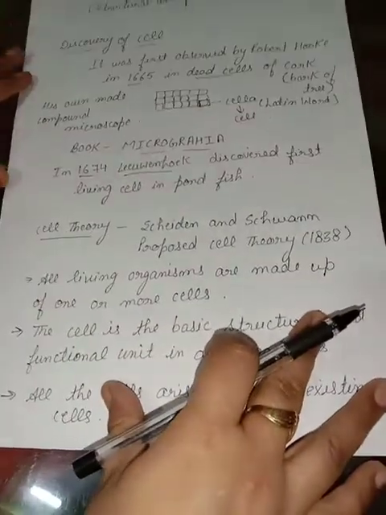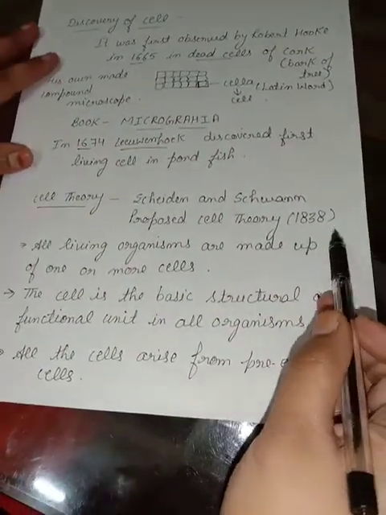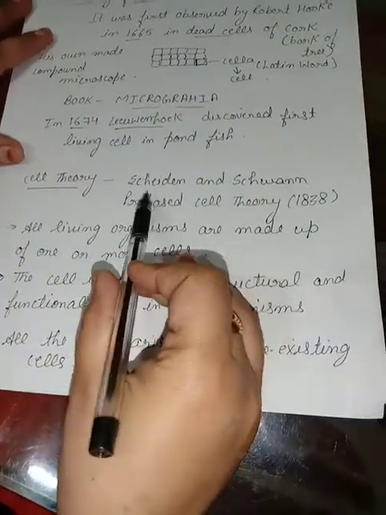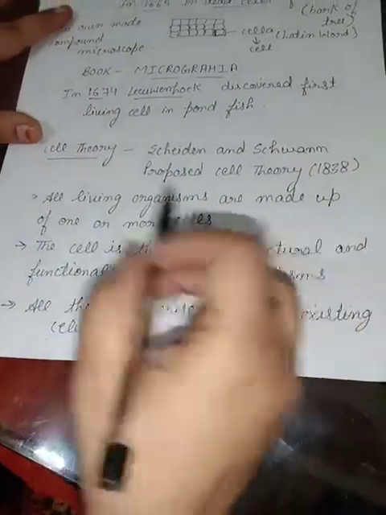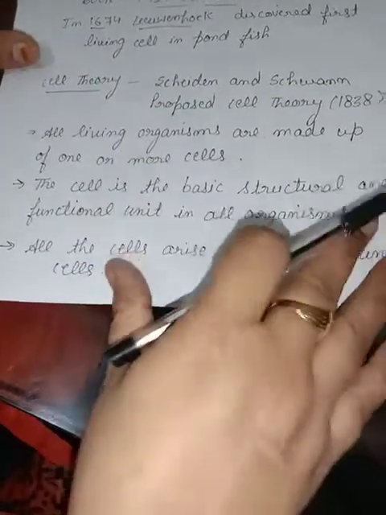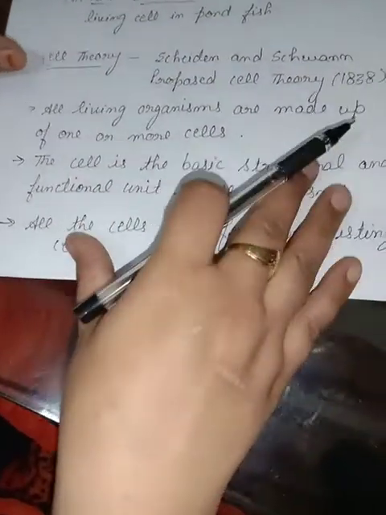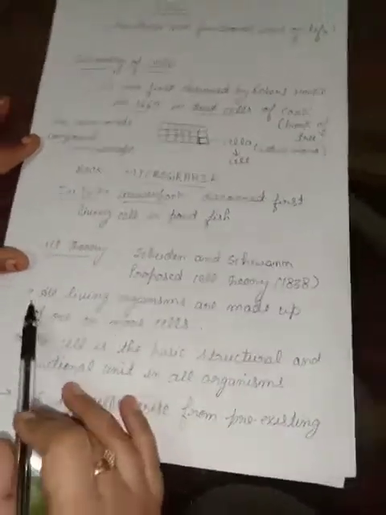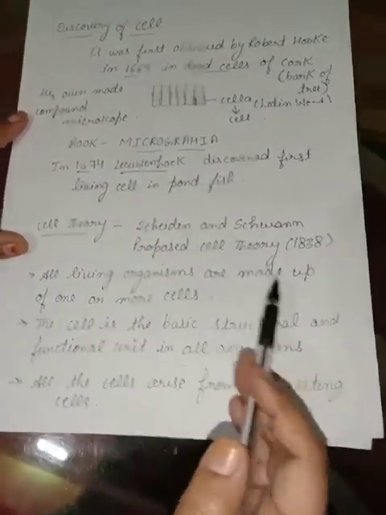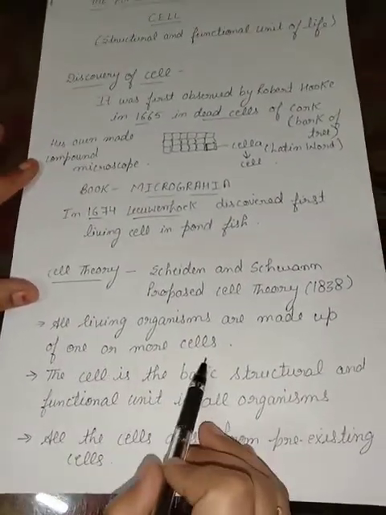Now after that, in 1838, the scientists Schleiden and Schwann, both of them gave a theory, and the theory is called the cell theory, and in this theory they described the important points for the cell. The first point they gave was that all living organisms are made up of one or more cells.